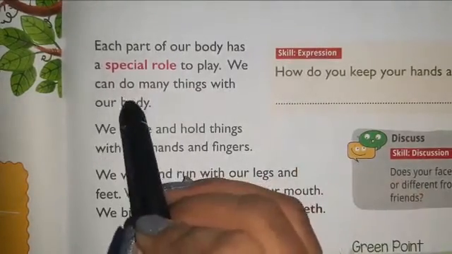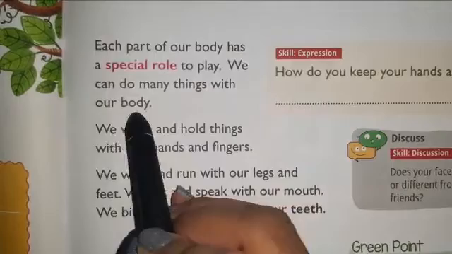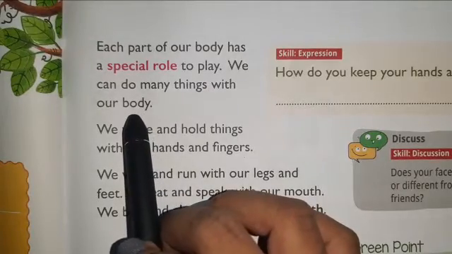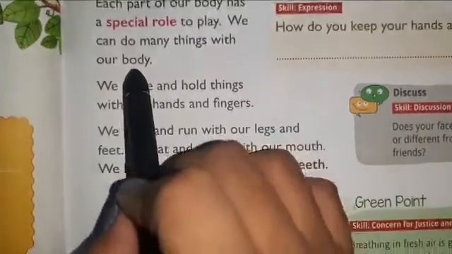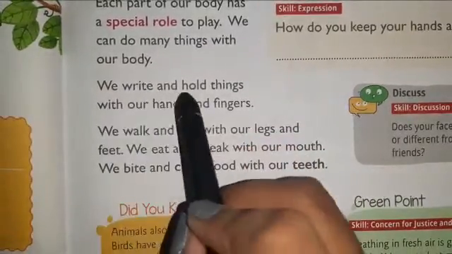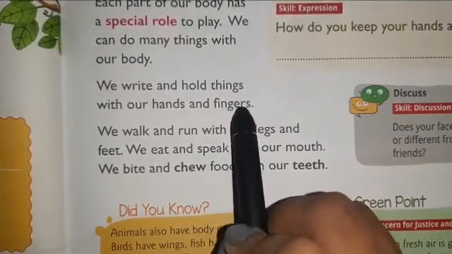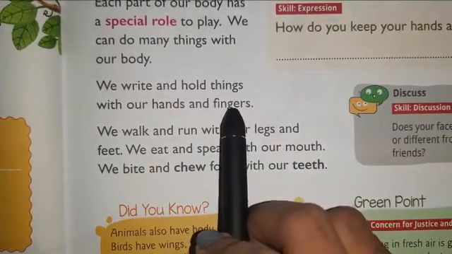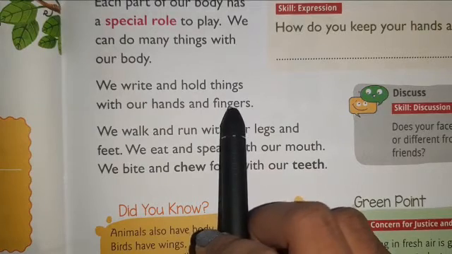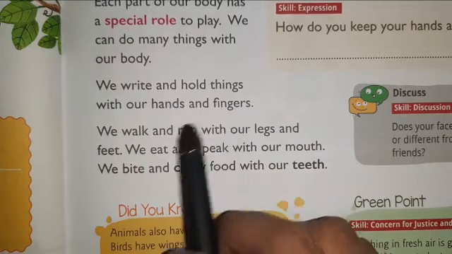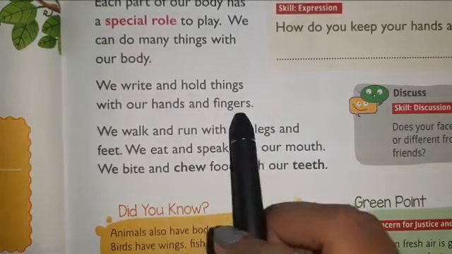We can do many things with our body. What can we do? We can do many things with our body. Like we write and hold things with our hands and fingers. How do we write and hold things? We write and hold things with our hands and fingers.